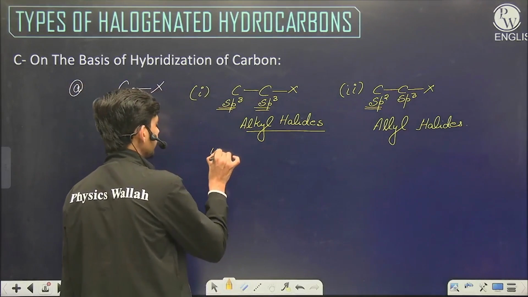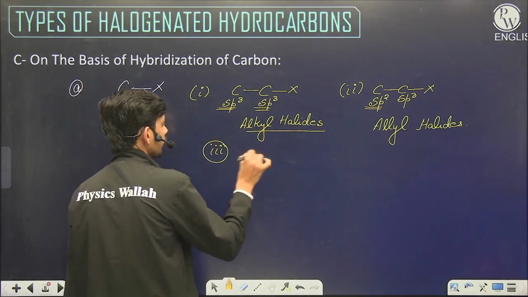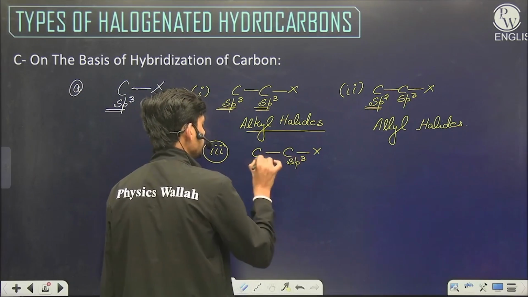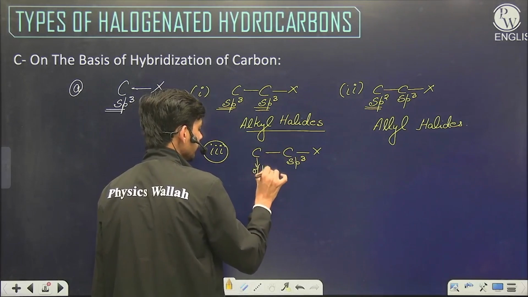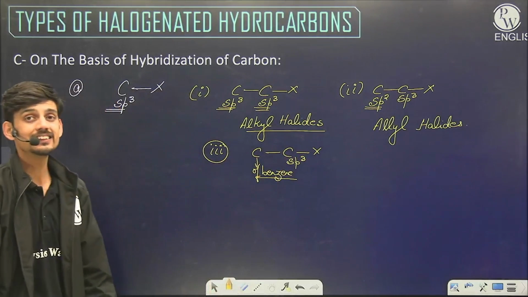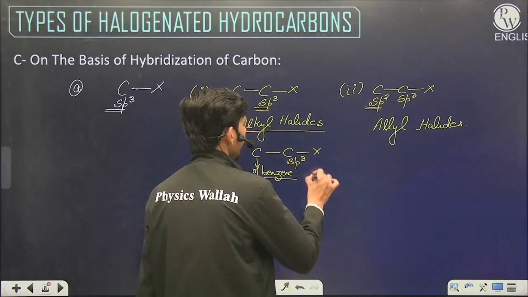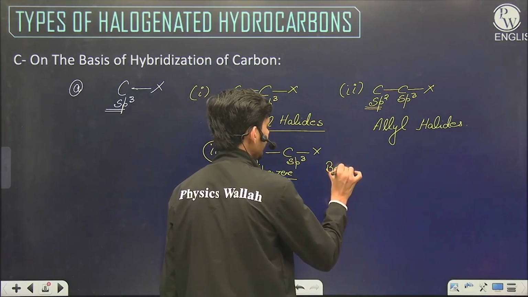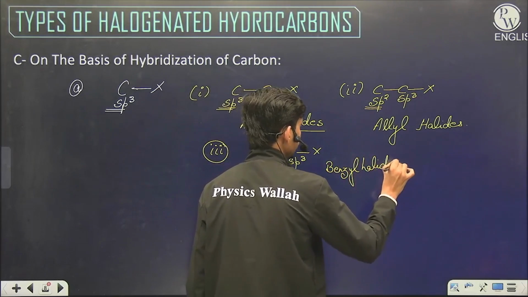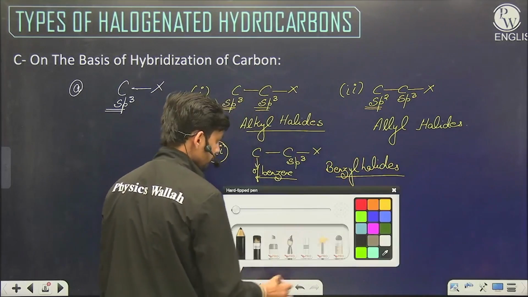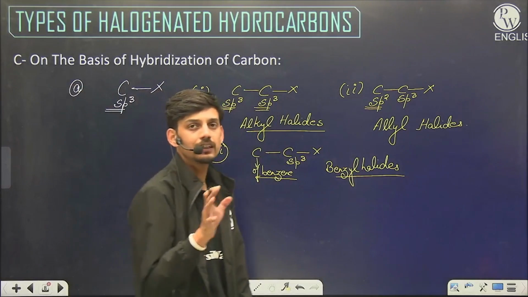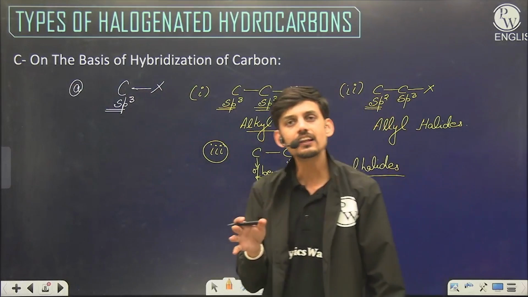And the third subcategory is where the carbon is sp3, but the neighbor carbon is of benzene. That means this is an sp2 aromatic carbon. This position is called benzyl, so such halides will be benzyl halides. So we have 3 classifications on the basis of sp3 carbon: alkyl, allyl and benzyl.